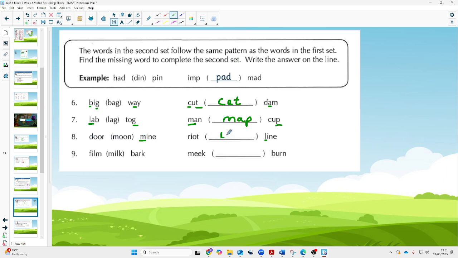So it'll be, let's have a little look here, it'll be the I and the O that we need to take out of riot. And then if we take the N from there, actually spell the word lion. Number 9, how do we make milk from film and bark? And we've got meek and burn. So we're going to take letters 4, 2 and 3.